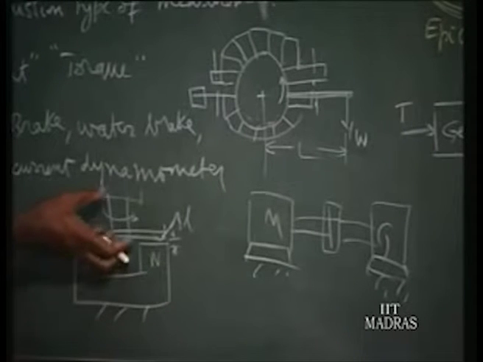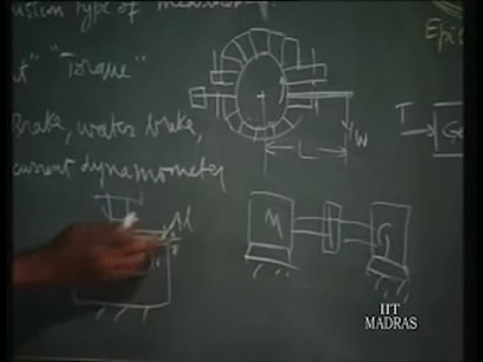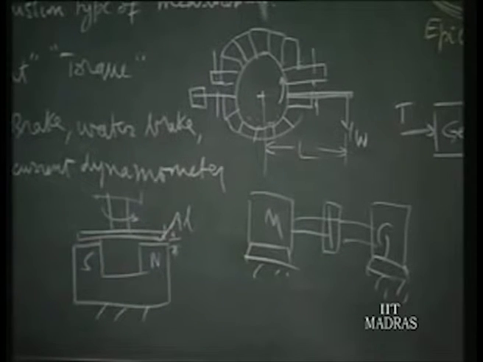Here also it heats up a little and is dissipated to the atmosphere. By changing the gap we can have different torques, and the whole torque is absorbed. By measuring the gap we can measure the torque applied on it, from some other calibration methods.